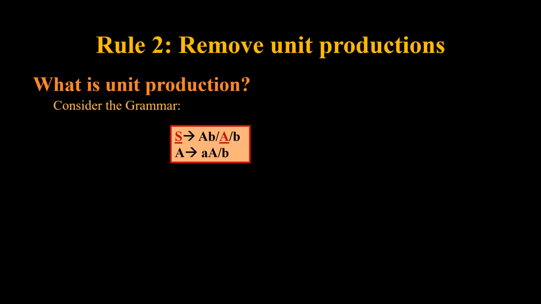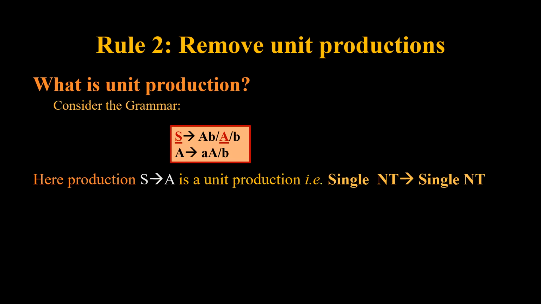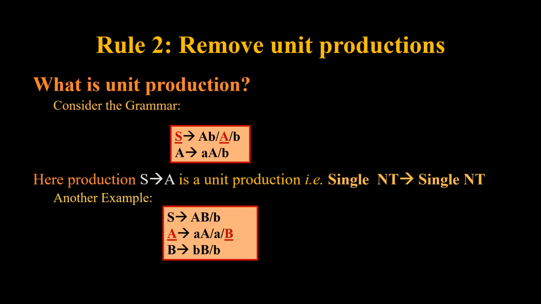Next is unit production. What is unit production? Consider the grammar S tends to capital A B or capital A or B, A tends to small a, capital A or B. Here production S tends to A is a unit production. Unit means one single non-terminal leading to a single non-terminal. Just take another example. In this, we can clearly see that A tends to B is a unit production. Rest all the productions on the right side have either two non-terminals, a single terminal or a single terminal and a non-terminal, except for one, that is A tends to B, a single non-terminal leading to a single non-terminal.